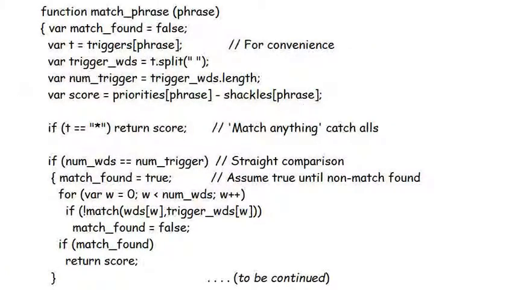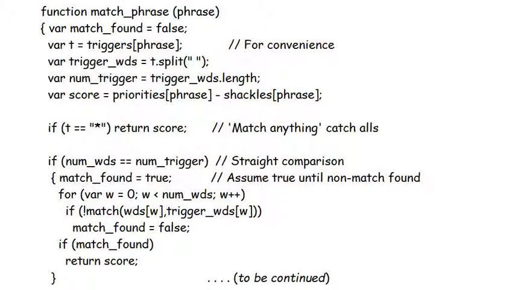The function match phrase is even longer, and its purpose is to produce a score for any phrase in the list when matched against the user's input. This function won't determine whether this phrase will be the one that wins the competition. All it does is produce a score value. Here is the first part of it.